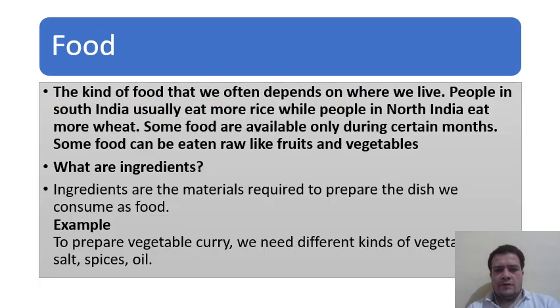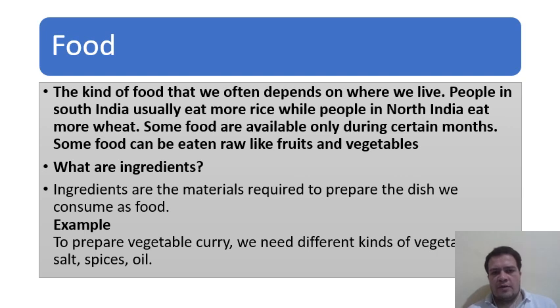Yes, as we discussed the importance of food, but the kind of food that we eat often depends on where we live. People in South India usually eat more rice, while people in North India eat more wheat. Some food are available only during certain months. Some food can be eaten raw like fruits and vegetables, isn't it?